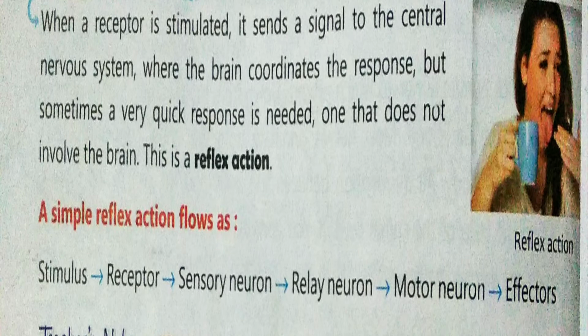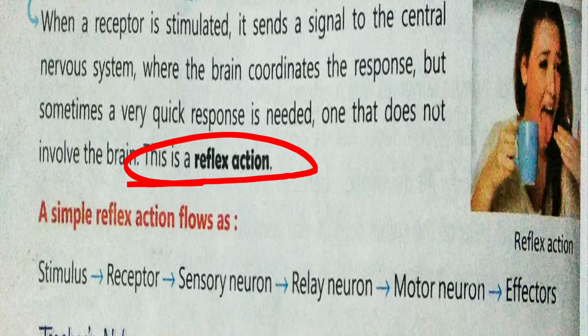So here there is no need for the involvement of the brain, because the response has to be taken very quickly. So simultaneously the spinal cord gives the decision, and this is known as a reflex action.